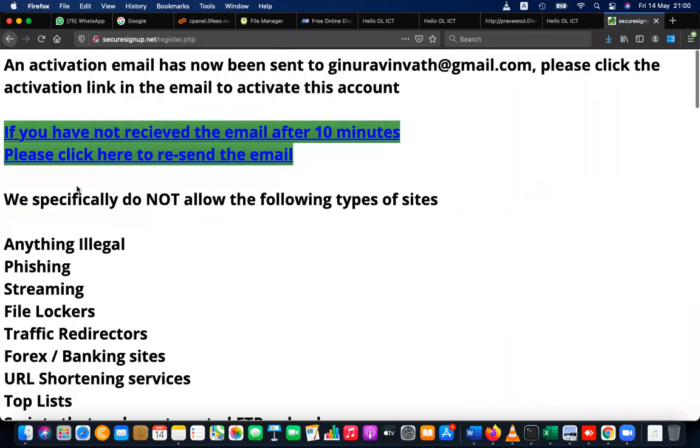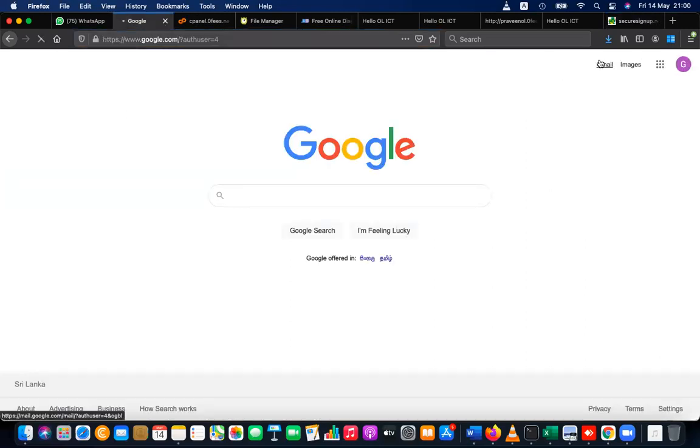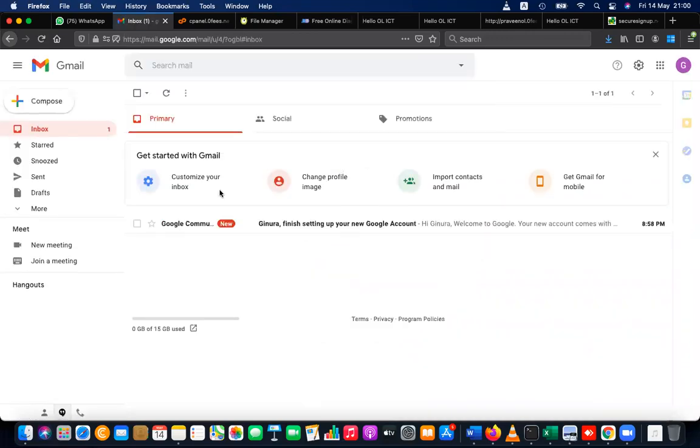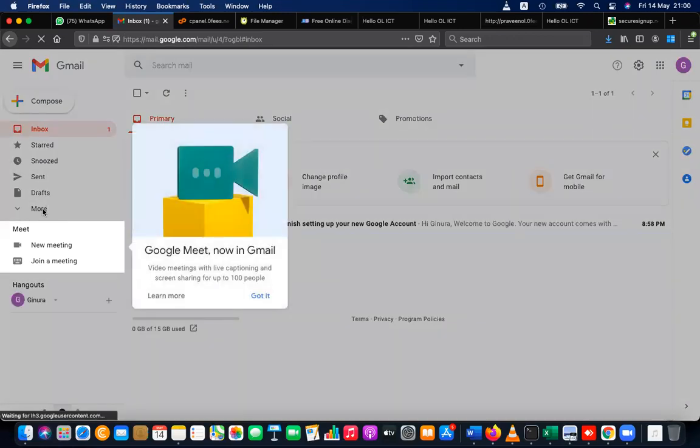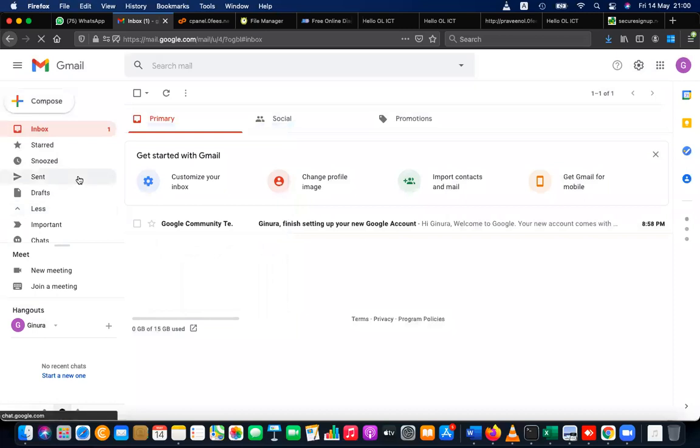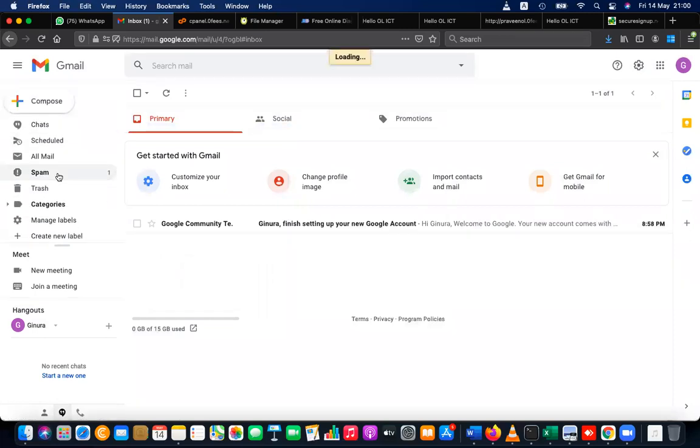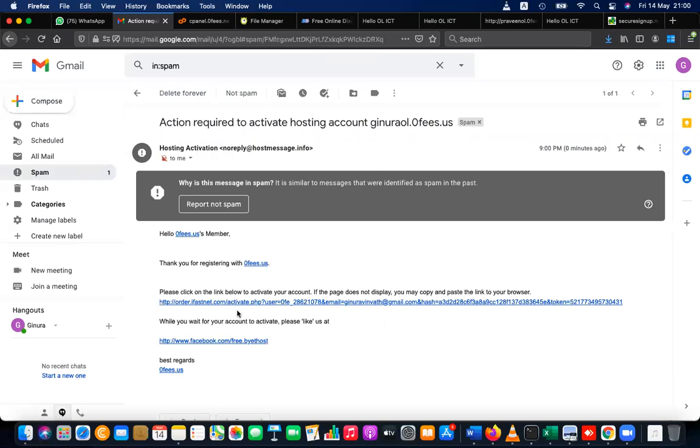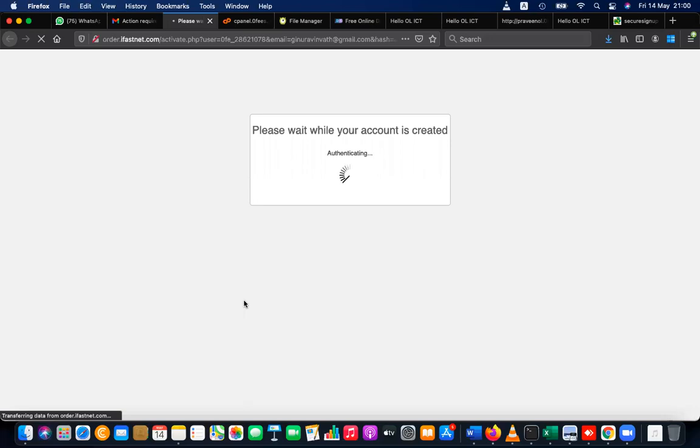Okay. So here it says the email has been sent. Then I'm going to Google, to Gmail. As you said, it's not coming to the inbox. Now you should be able to find the location, right? It will not come to your inbox for sure. Your inbox is empty. It has only the Google welcome mail. Then you have to click More. From More, please go to spam and your email is there. Then click on that and click on the activation link and you can activate. Here it is.